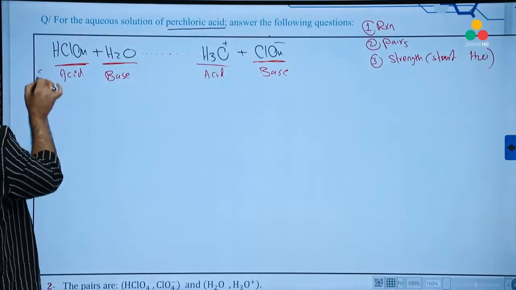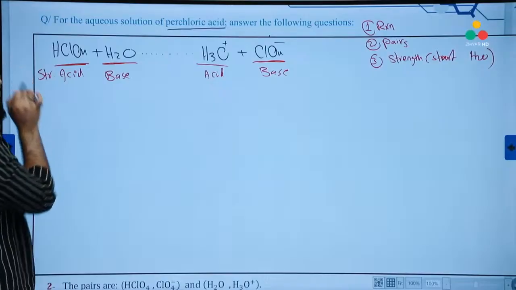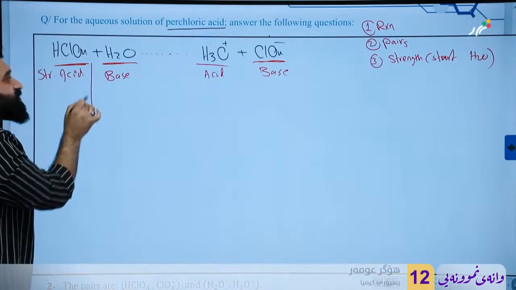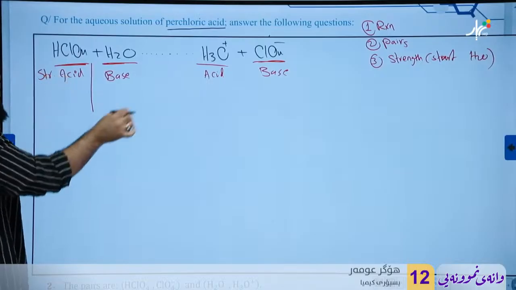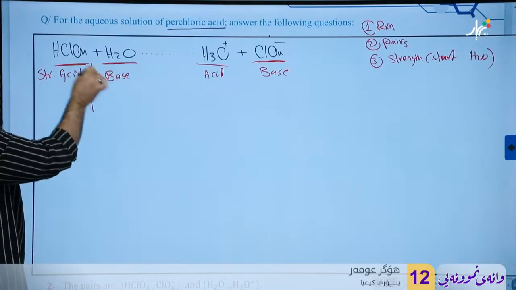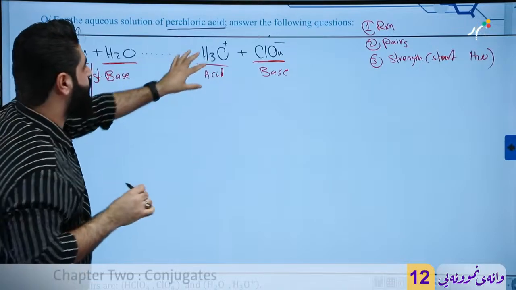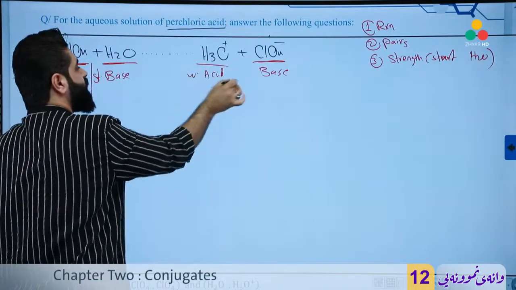HClO4 is a strong acid. So water must also be strong. If it's weak, water must be weak. If it's strong, water must be strong also. So this is also strong. How about this side? They must be weak.